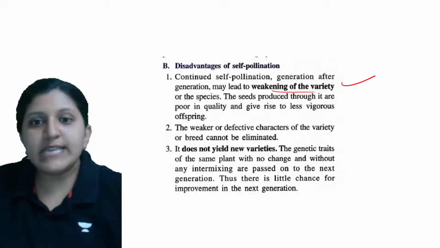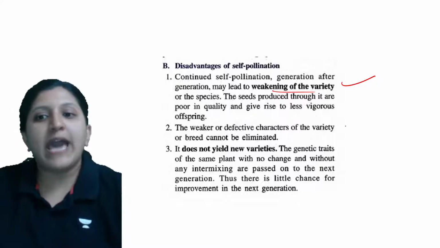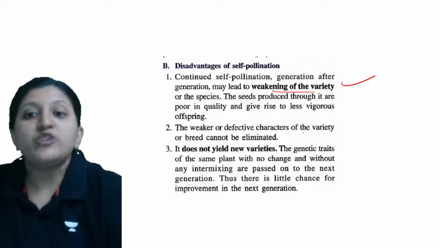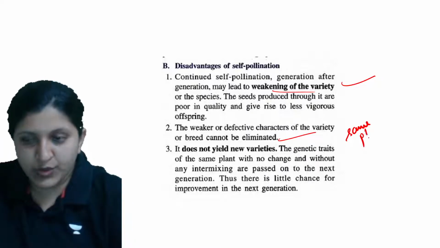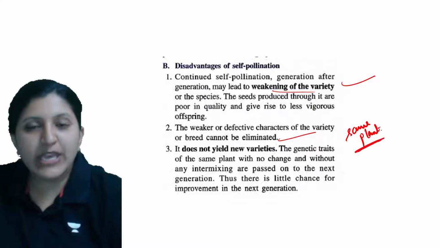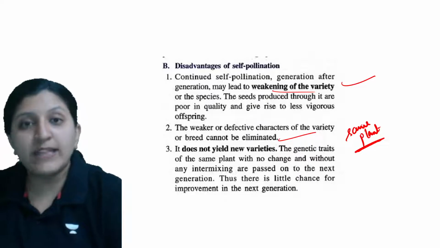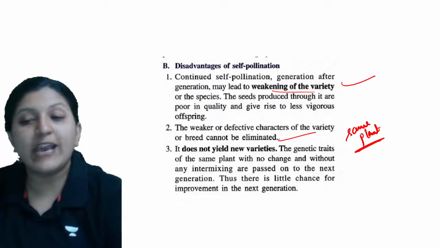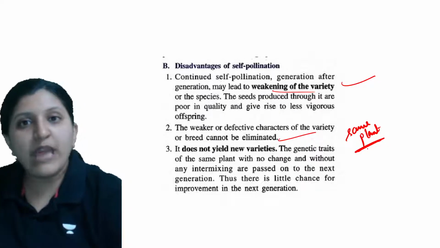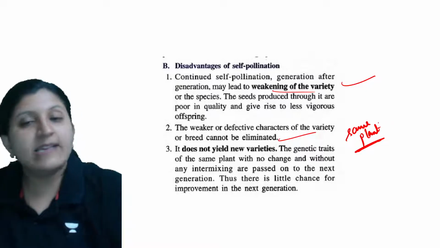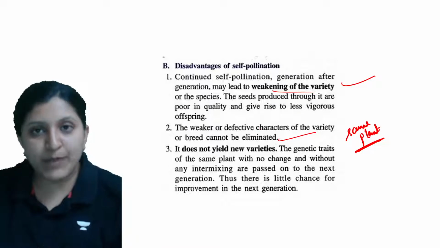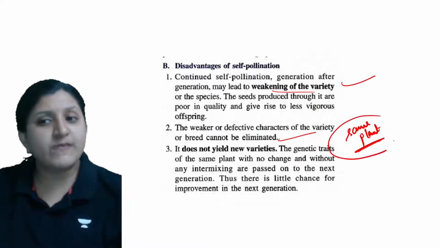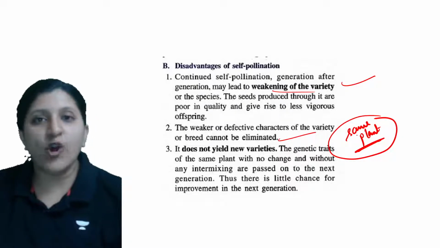Okay, so in the same way, the weaker or defective characters of a variety or breed we cannot eliminate if pollination is occurring in the same plant. Weaker characteristics we cannot remove, but if pollination occurs between different plants, like allogamy, then there is a chance that the weaker or defective character can be removed. Otherwise, from the same plant, the weaker character cannot be removed.